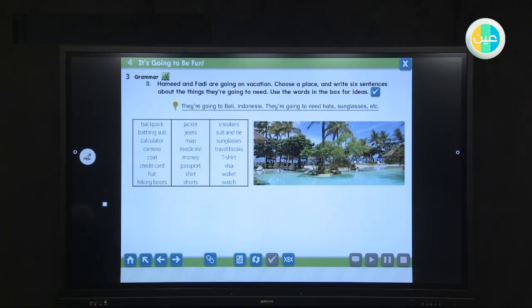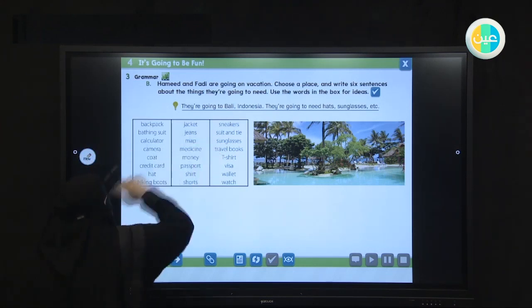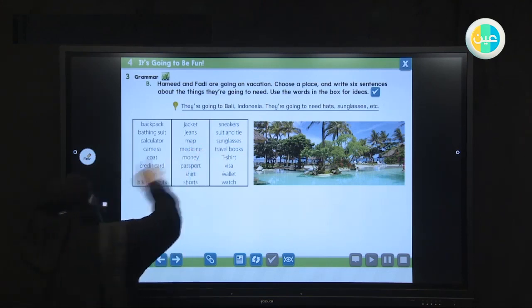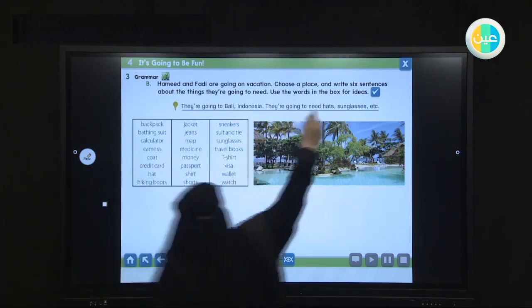They are going to need T-shirts because the weather is hot sometimes. They are going to Bali, so they are going to need convertible sneakers.